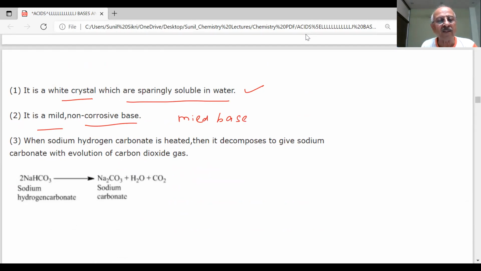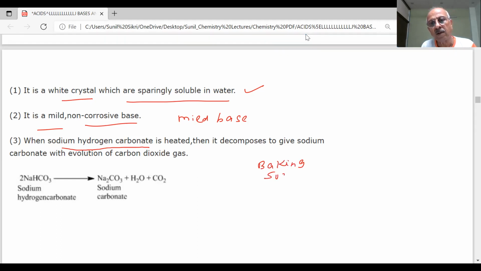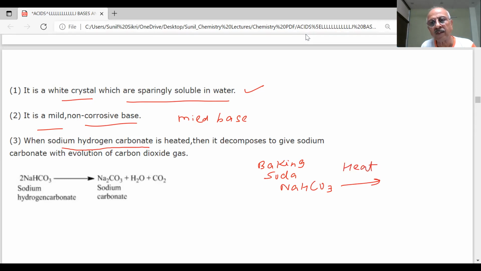An important thing is that the question has been asked, what happens when you heat sodium hydrogen carbonate? If I take baking soda, NaHCO3, and heat it, what will happen? This is important. On heating, you get sodium carbonate, water and carbon dioxide. Carbon dioxide is a gas. So carbon dioxide gas will be there when you heat the soda.